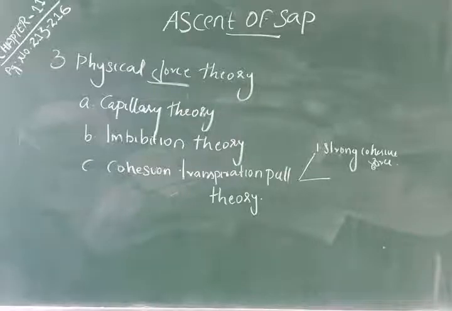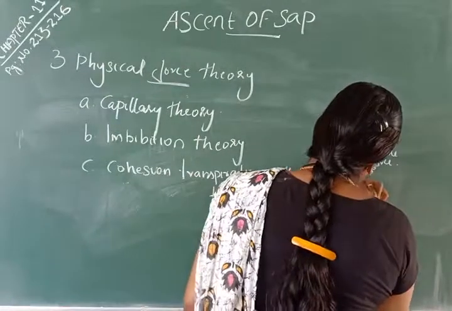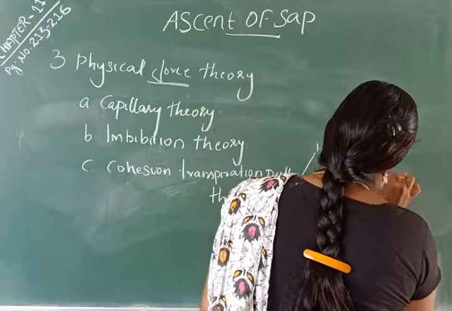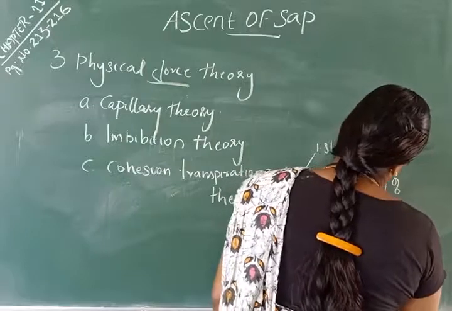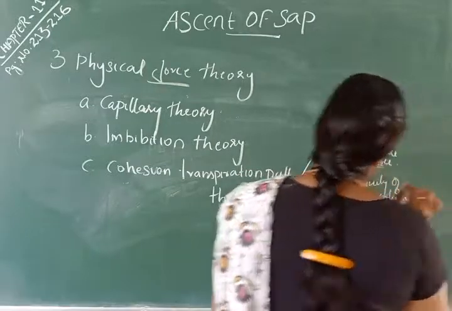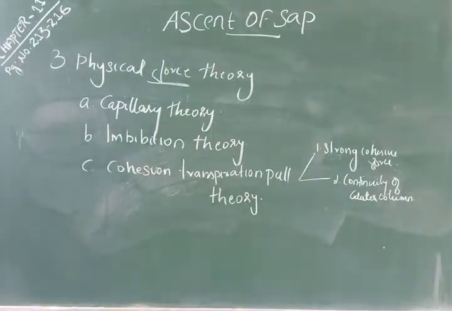Now, the second one is continuity of water column in the plant. Actually, an important factor which can break the water column is gas molecules or gas bubbles. The gas bubble expanding and displacing water within the xylem element is called cavitation or embolism.